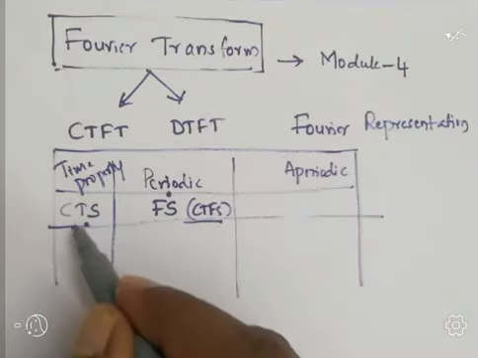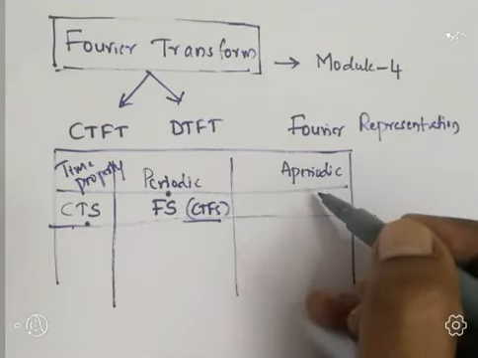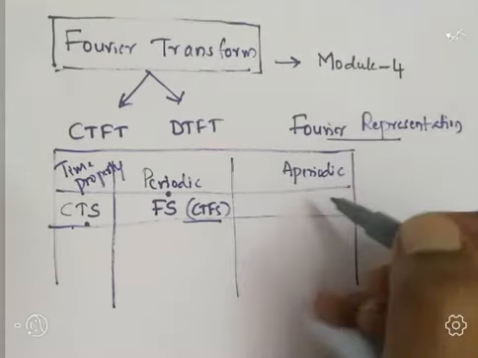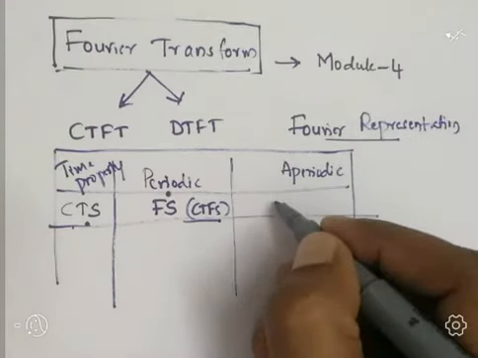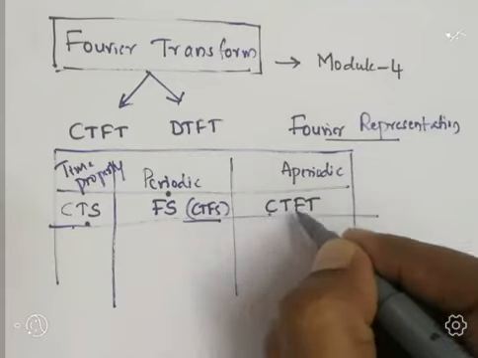If that continuous time signal is aperiodic, non-periodic in nature, then the Fourier representation for that kind of signal is called CTFT, that is continuous time Fourier transform.